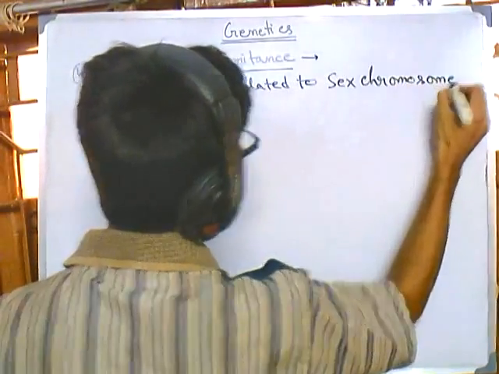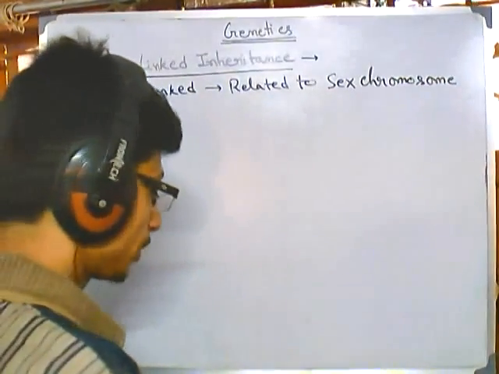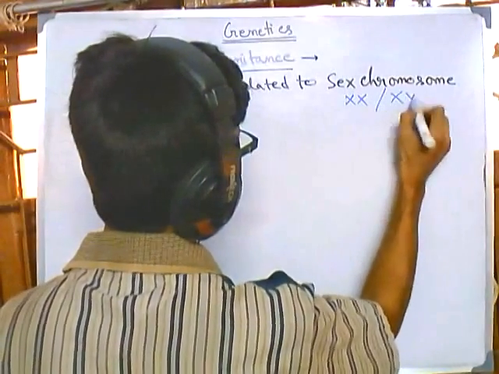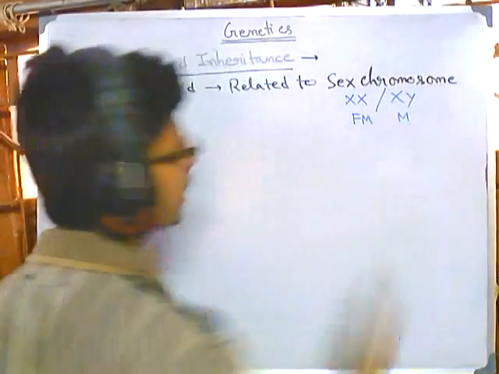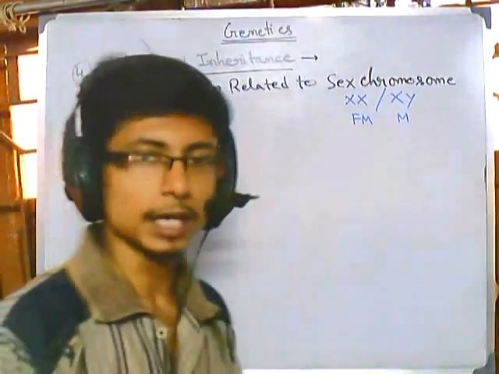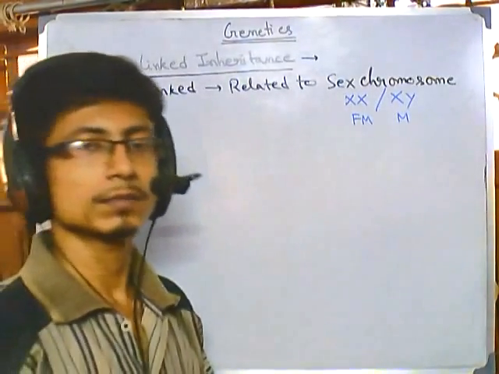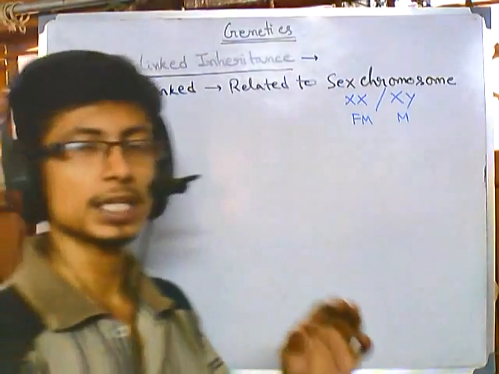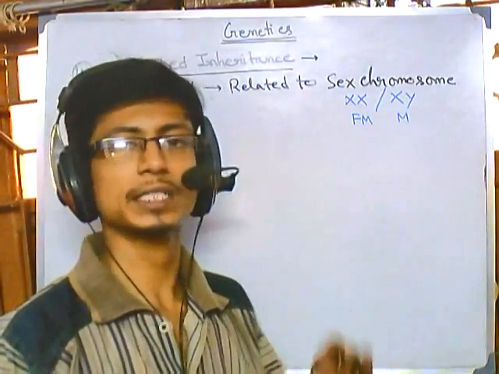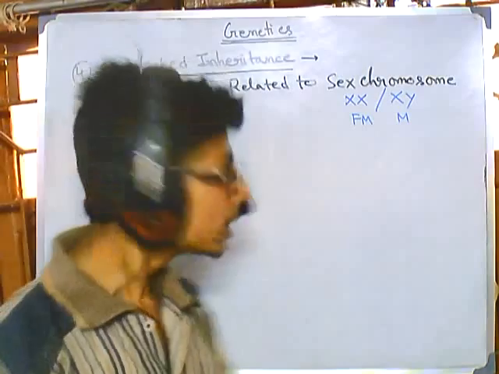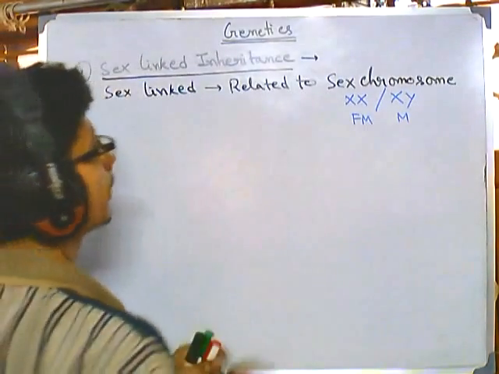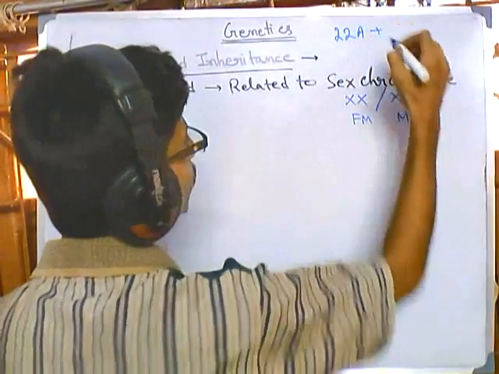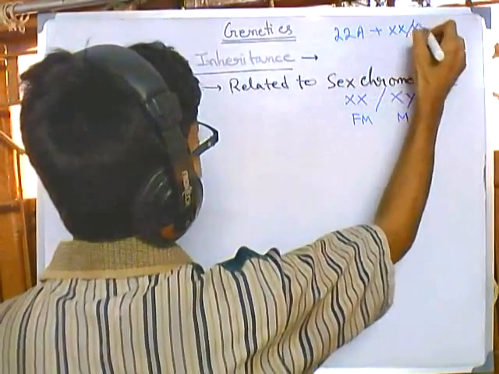And we also know inside our body there are two different sex chromosomes. In case of female it is XX, in case of male it is XY. So till now, whatever traits were discussed, the genes for those traits are placed in the chromosomes of autosomes. Now, the genotypic makeup of the human body is 22 pairs of autosomes plus XX or XY.